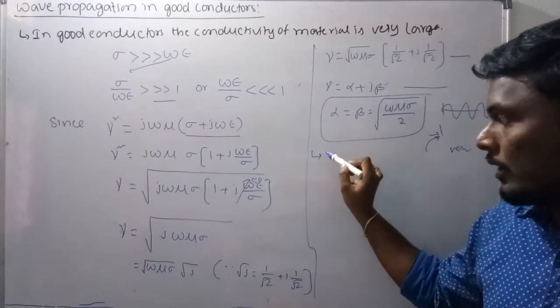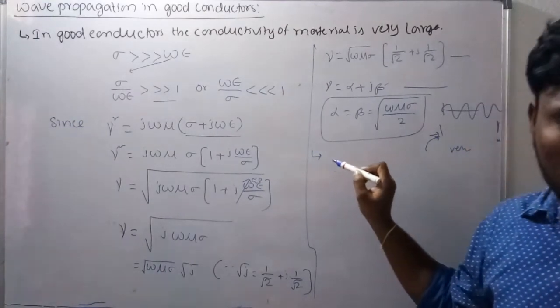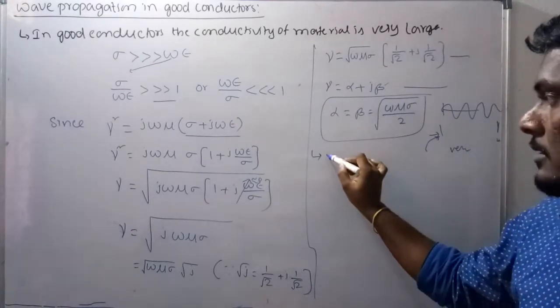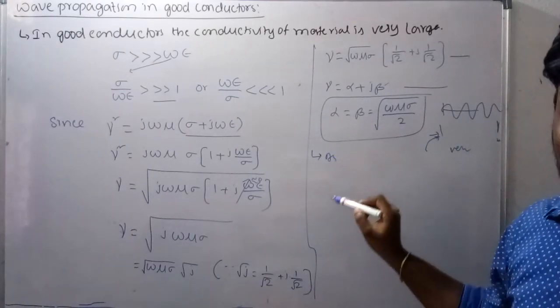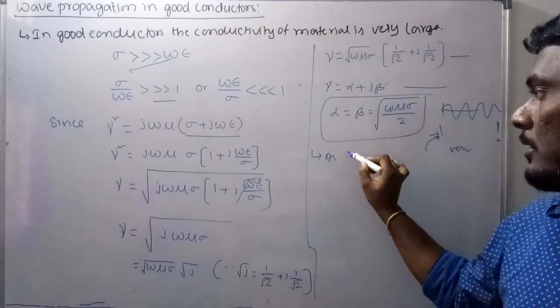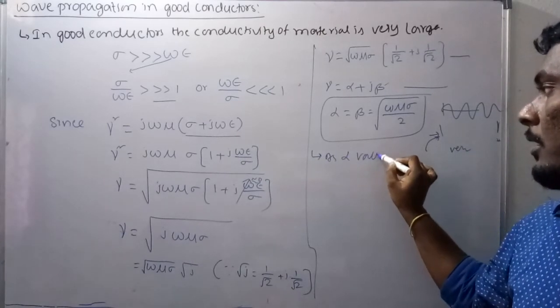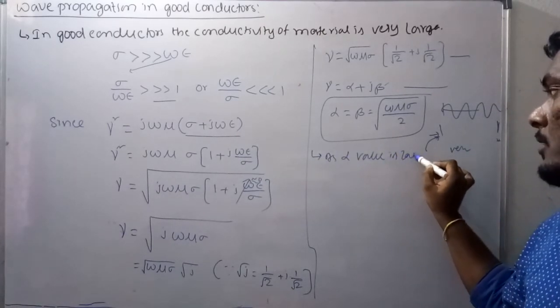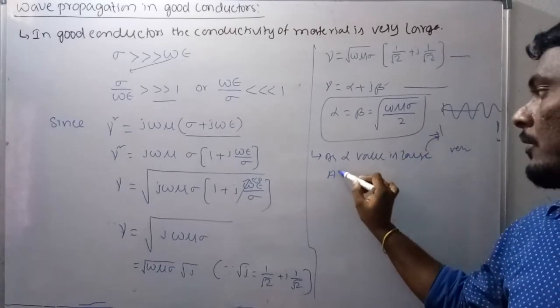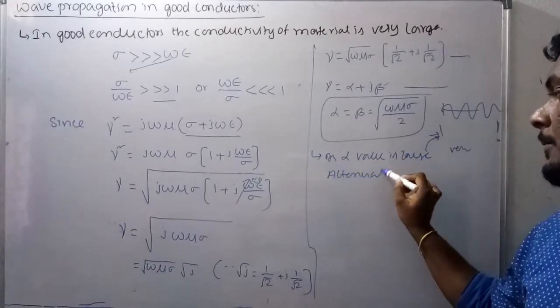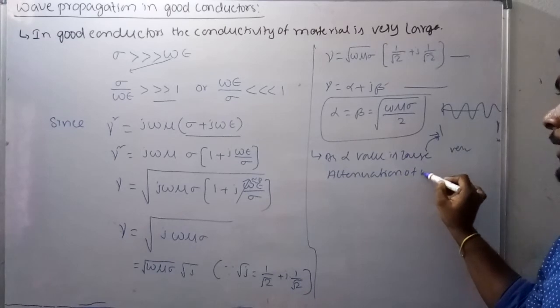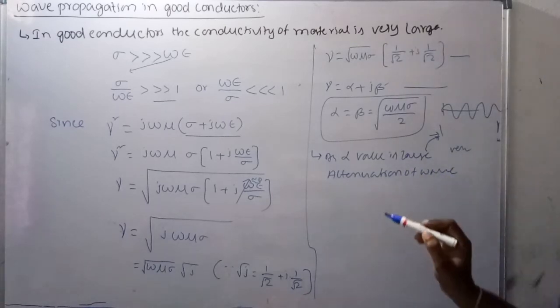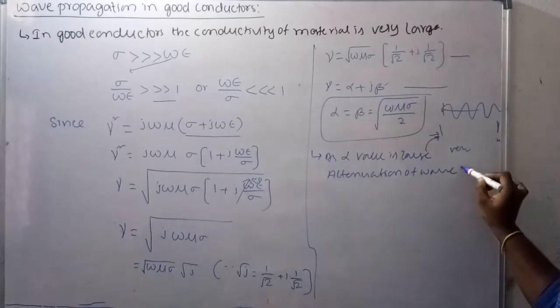Now all of you write a small sentence like this: as the value of alpha is very large, the attenuation of the wave is very high.